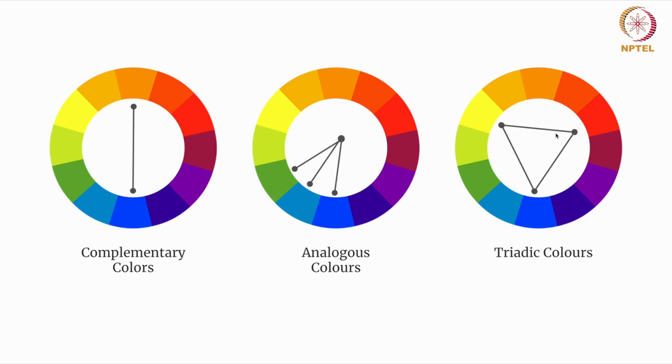So this is again a triadic color. Any three colors equally spaced on the color wheel become a triadic color. Similarly, any four colors equally spaced on the color wheel form a tetradic color.